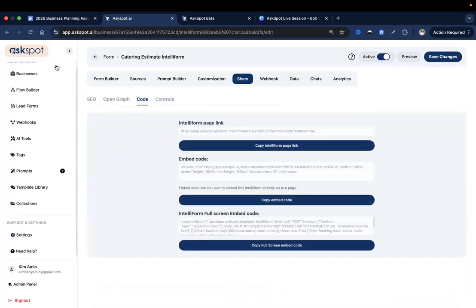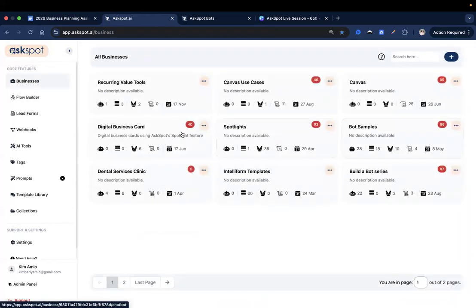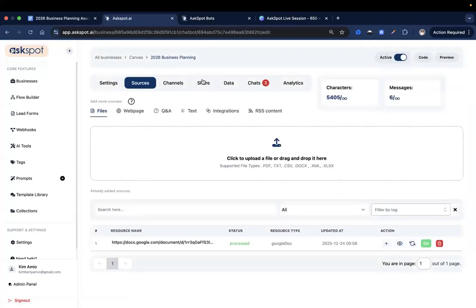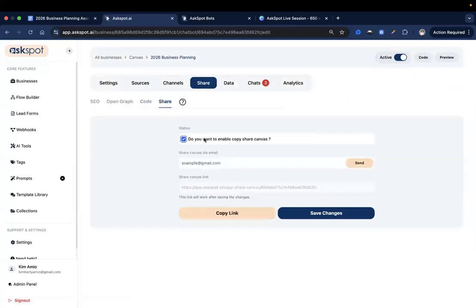Let me just get the Canvas link for this. Duplicate link. Share that. Do you want to enable copy share Canvas? Yes. Copy that link and put it in the chat. This will be our duplicate link for the business planning Canvas.